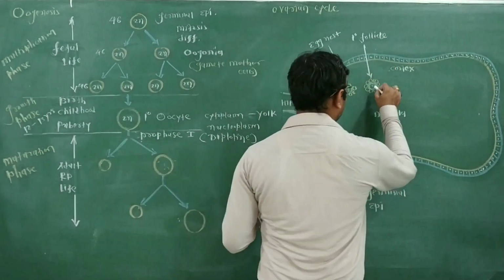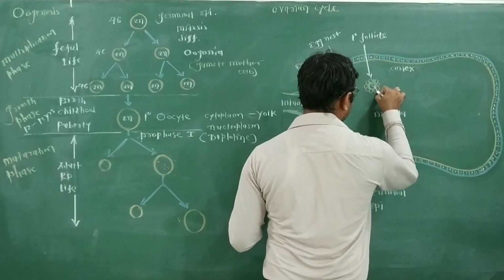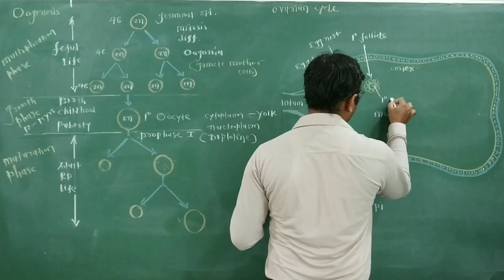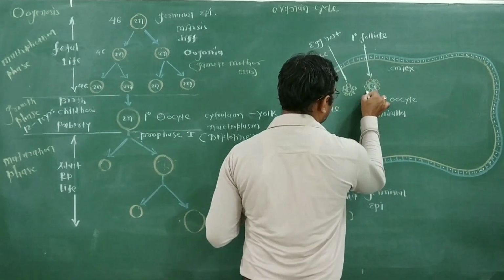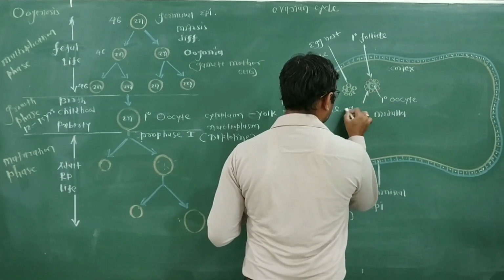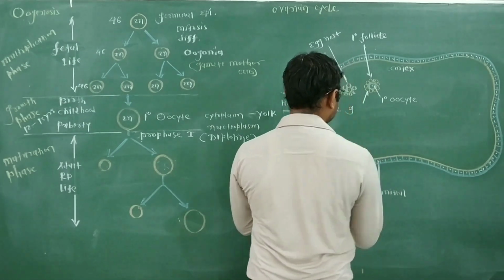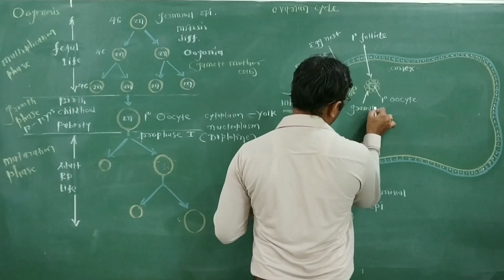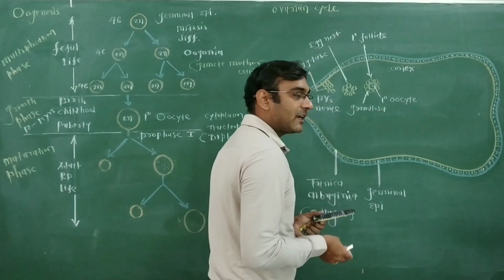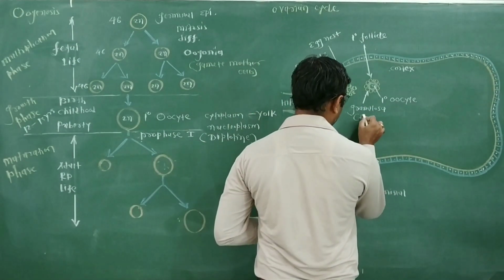A primary follicle is made up of a primary oocyte and surrounding cells, that is, granulosa cells, meaning secretory cells, also called follicular cells.